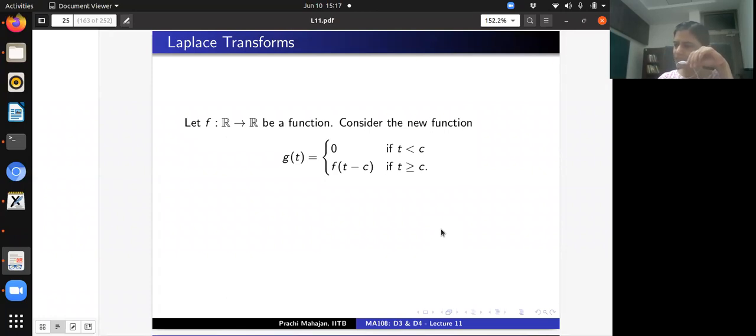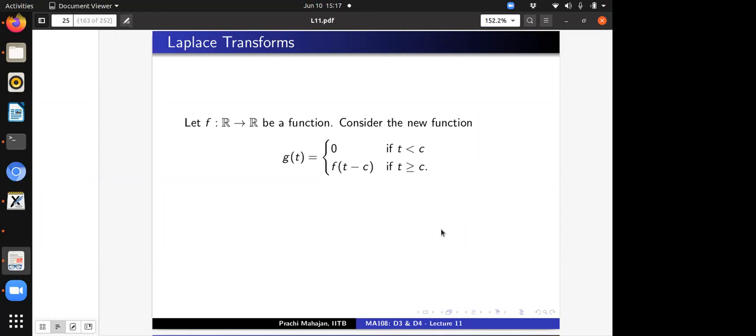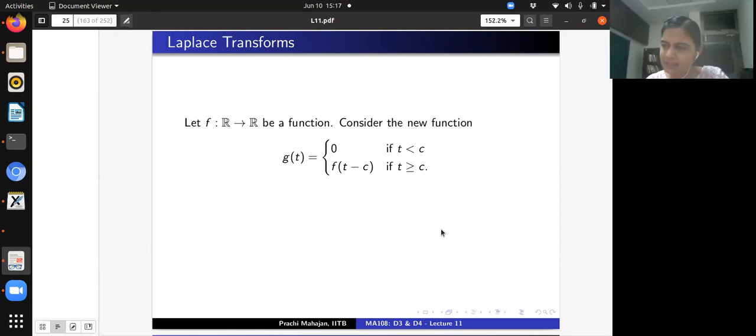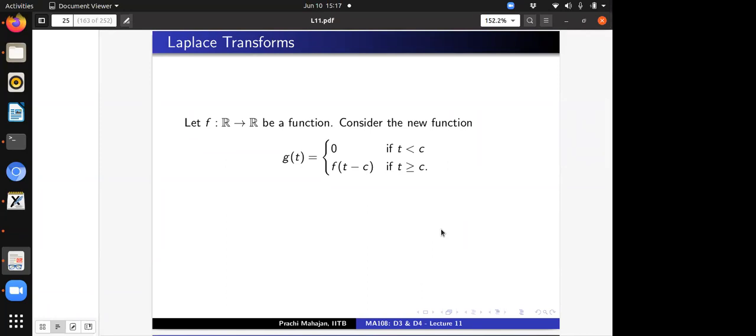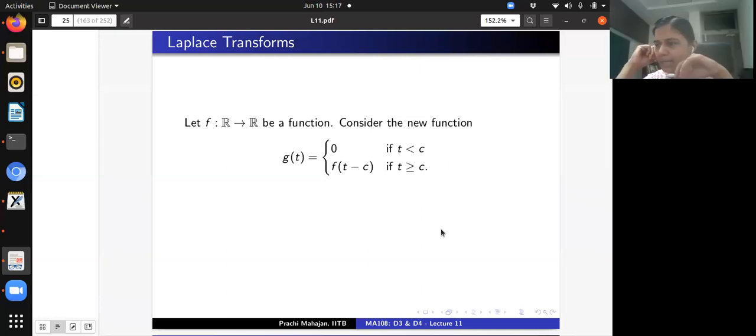What does the function g achieve for us? This is a question to you. One can draw and check, right? It's basically shifting the thing, right? So it's a translation, right? So g represents a translation of f at a distance c in the positive t direction, right?